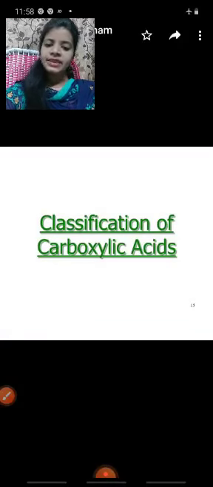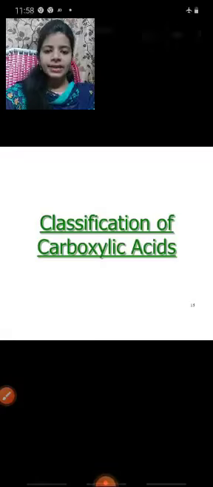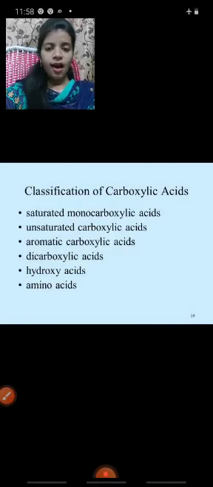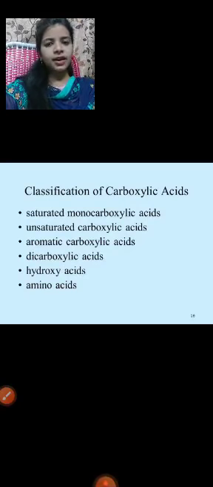Next, classification of carboxylic acid. How many types of classification are there? There are 6 types. What are they? Saturated monocarboxylic acid. Saturated is different and unsaturated is different. Saturated means single bonds, unsaturated means double or triple bonds. Saturated examples are alkanes. Unsaturated examples are alkenes and alkynes.